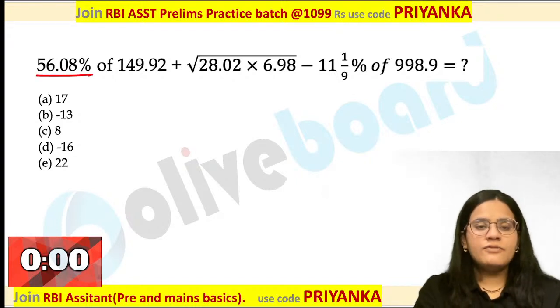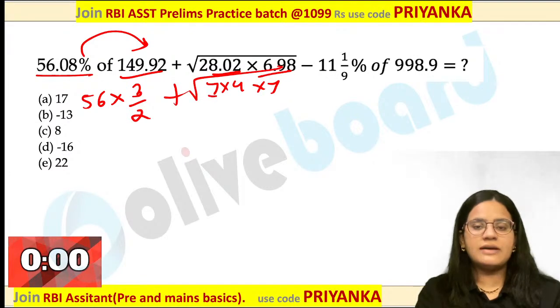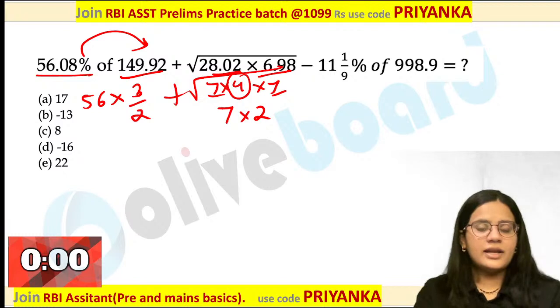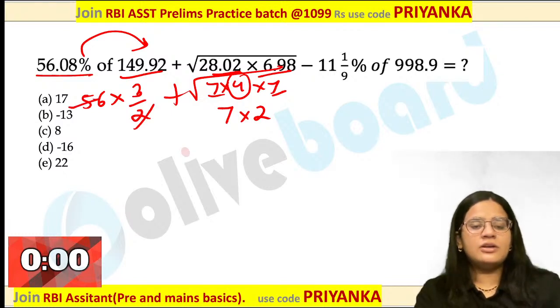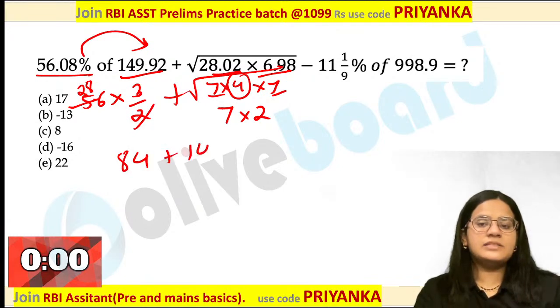How will you do this? 56%. You can shift this percentage here. 56. 150% is 3 by 2. How will you calculate this root over here? It is 7 4s are. This is again 7 over here. When you are taking the square root, 7 square root will be 7. Square root of 4 would be 2 over here. So, you are getting your value as this is nothing but 2 into 28. 28 3s are. You can calculate the value over here. 84. This is nothing but plus 14.